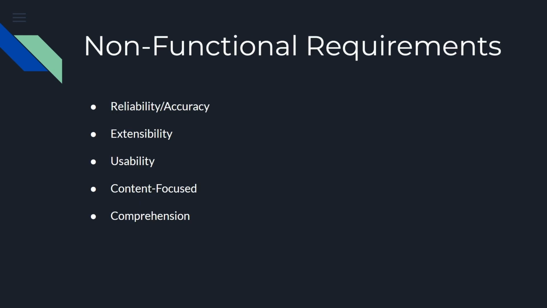Next is our non-functional requirements. The tool must prioritize delivering accurate and reliable information consistently. The tool is designed to be extensible to other domains within online media, accommodating new languages and political environments through user-inserted tools and libraries. The tool emphasizes usability by providing an instruction manual and documentation on how to run the model. Centered on analyzing the actual content of news articles rather than contextual elements, the tool excludes considerations like authorship or timing to make its calculations.